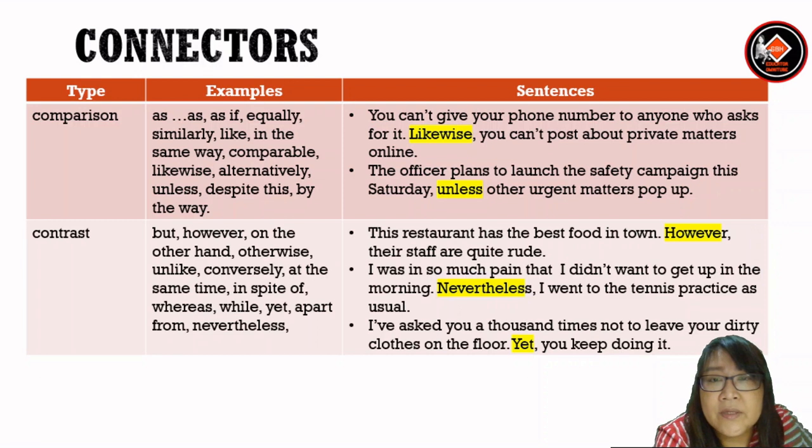For contrast, we have but, however, on the other hand, otherwise, unlike, conservatively, at the same time, in spite of, whereas, while, yet, apart from, nevertheless. Let's look at the sentences. This restaurant has the best food in town. However, their staff are quite rude. I was in so much pain that I didn't want to get up in the morning. Nevertheless, I went to the tennis practice as usual. I've asked you 1,000 times not to leave your dirty clothes on the floor, yet you keep doing it.